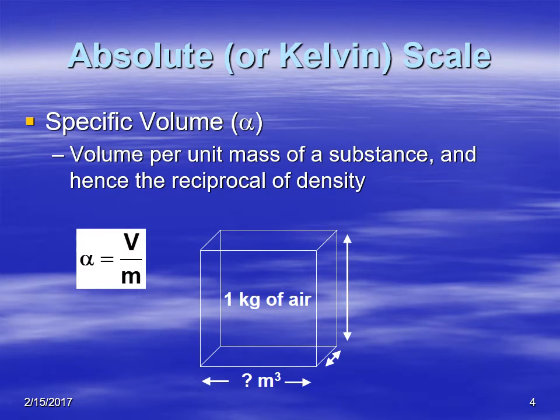And that brings us to the concept of specific volume. Specific volume is the volume per mass of a substance, and if you do the inverse, it's actually the density. So you can think of it this way. It's how much volume 1 kilogram, or 1 unit mass, of a substance will take up. So if I had a kilogram of dry air, how much space would that take up? That's what specific volume is.